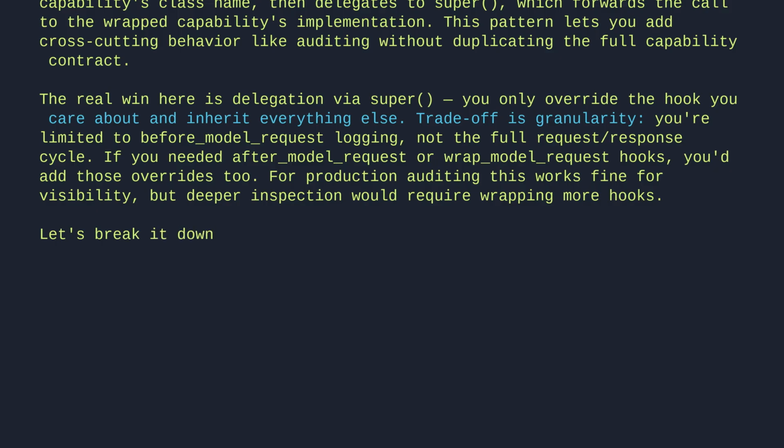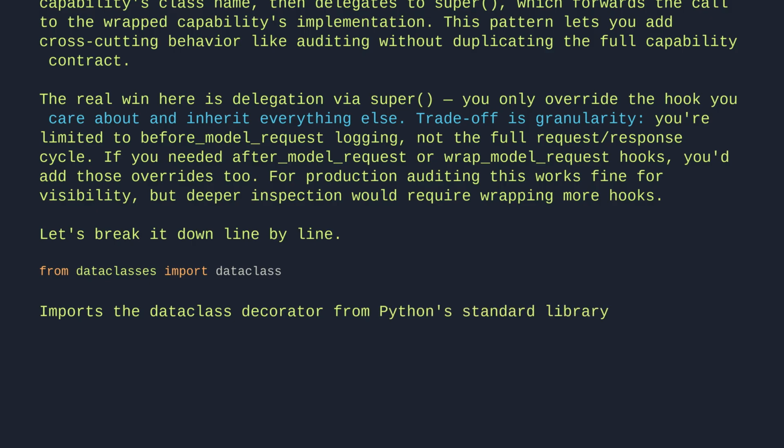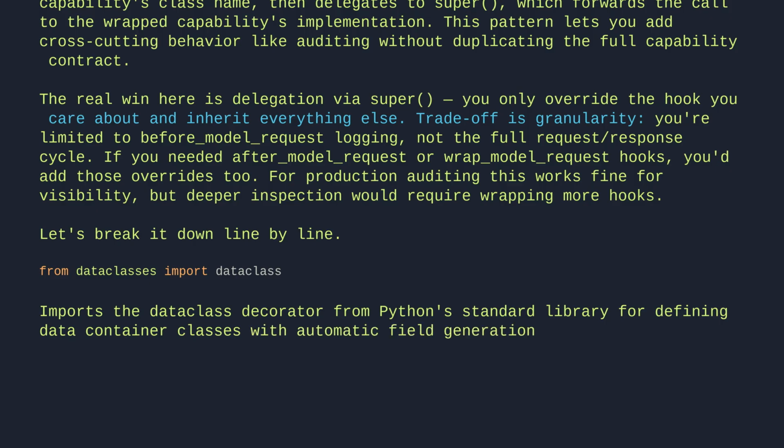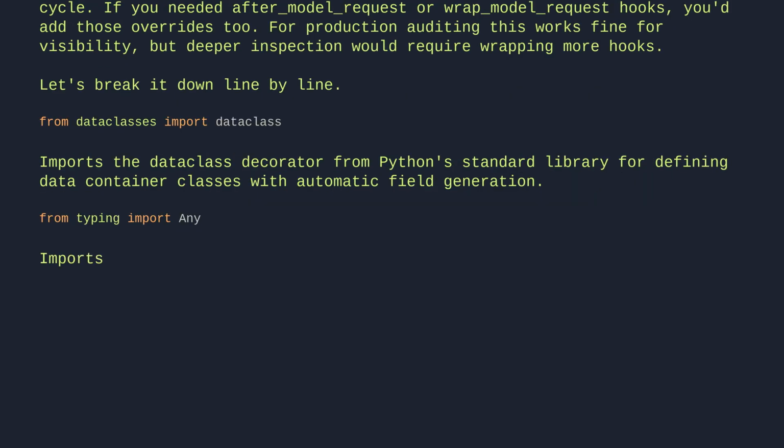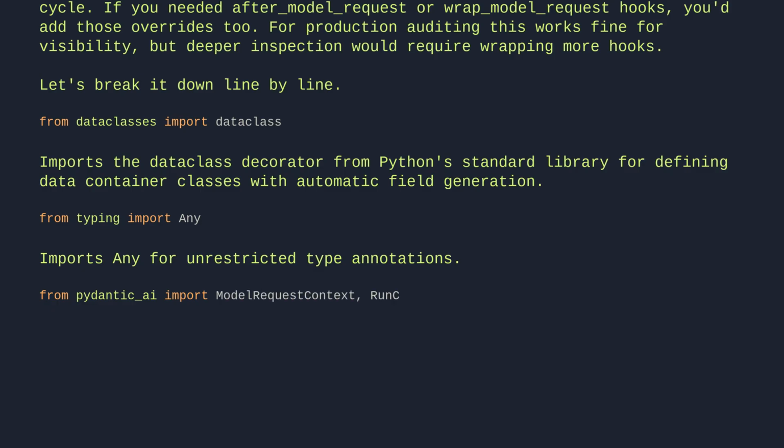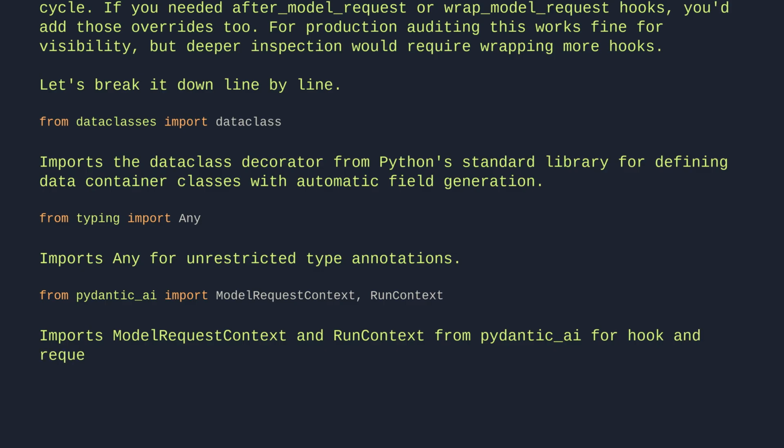Let's break it down line by line. From dataclasses, import dataclass. Imports the dataclass decorator from Python's standard library for defining data container classes with automatic field generation. From typing, import Any. Imports Any for unrestricted type annotations. From pydantic_ai, import ModelRequestContext, RunContext. Imports ModelRequestContext and RunContext from Pydantic AI for hook and request context access.